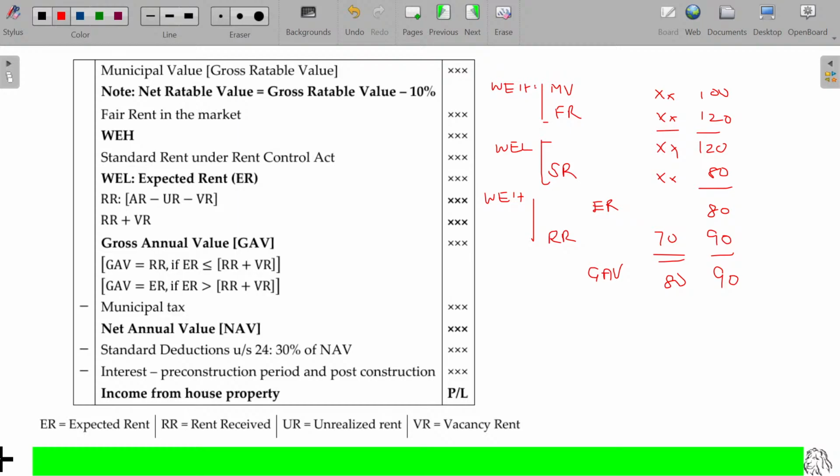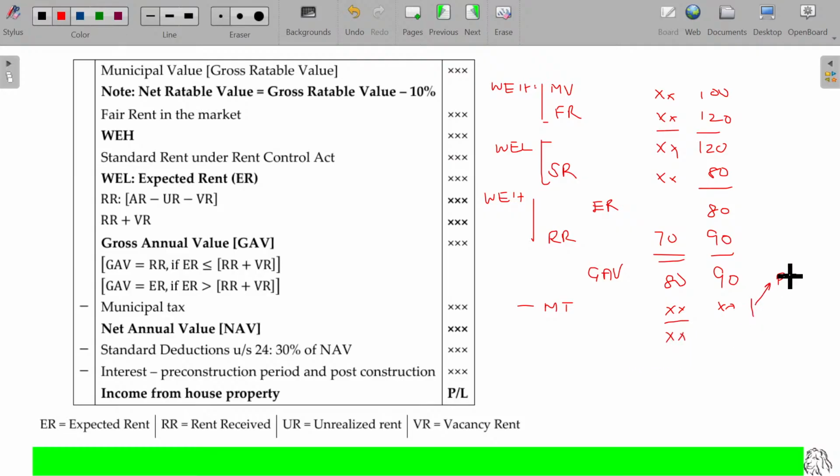So using the four, we can calculate the GAV easily. From the GAV, we can subtract only one item to get the NAV, which is nothing but the municipal tax you pay. Sir, I'm paying the municipal tax. Of course, you can simply debit or reduce this one, municipal tax. To reduce that municipal tax, two conditions should be satisfied.